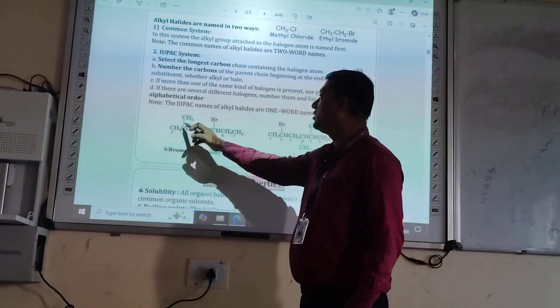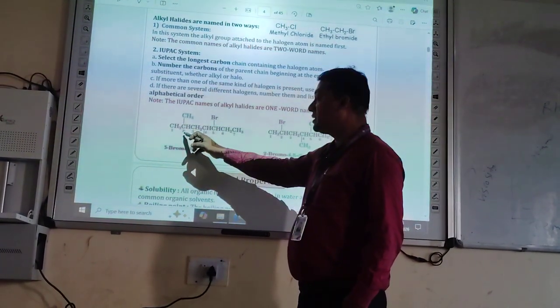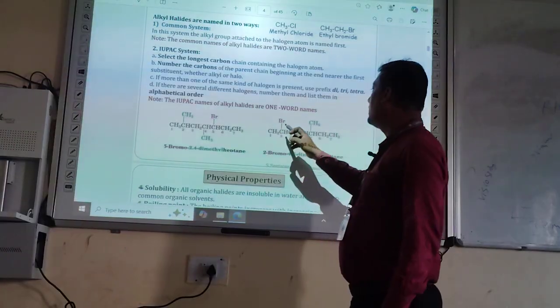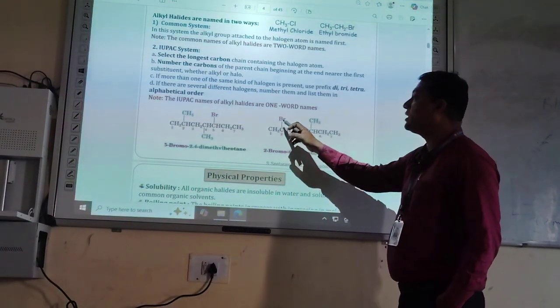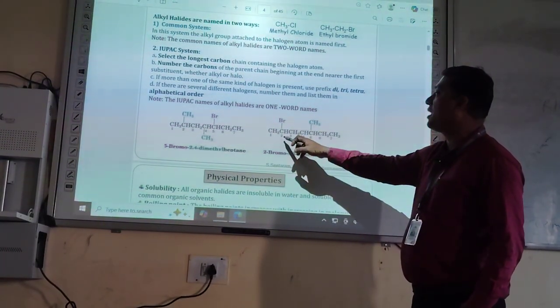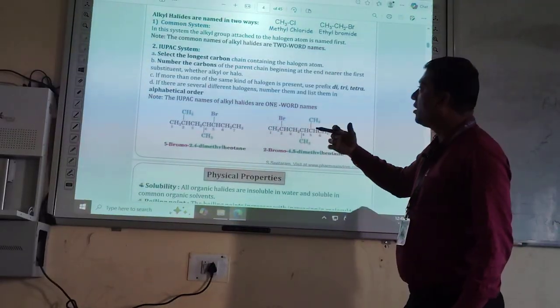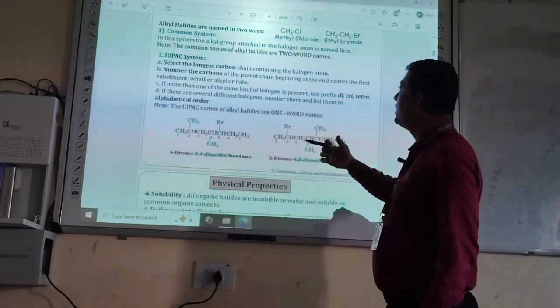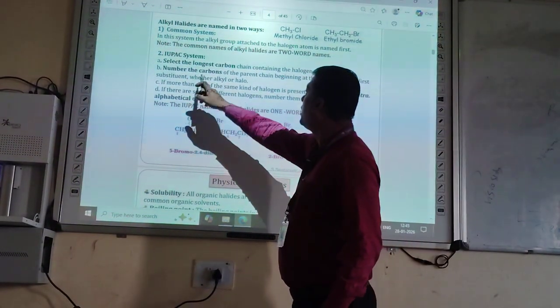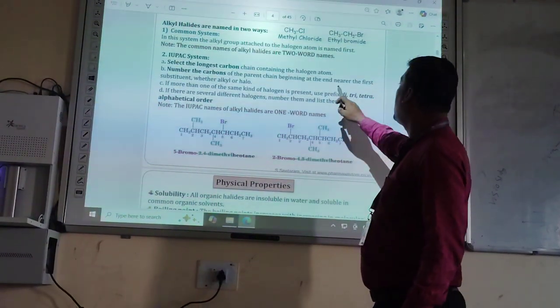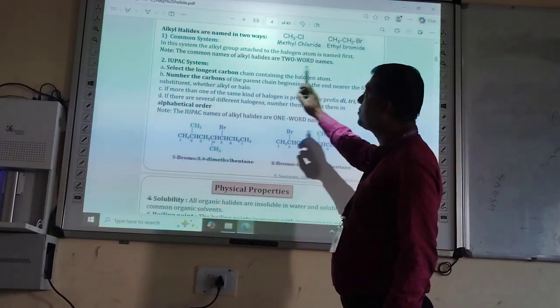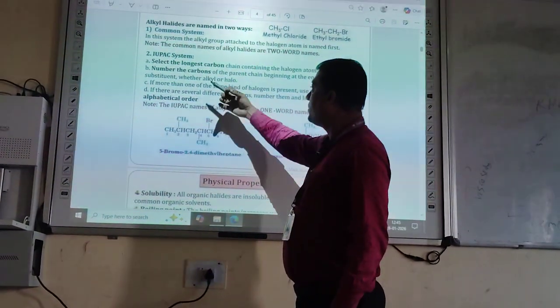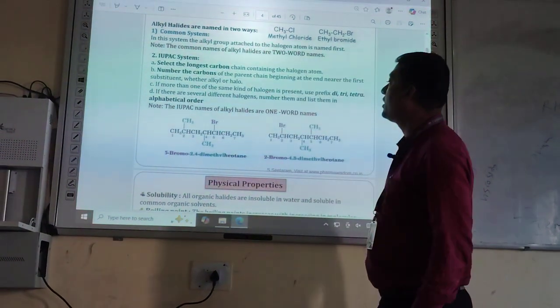Here the alkyl or methyl group is attached, and this is counted as 2. Here the halogen atom is attached and this is also counted as 2. Okay, it is indifferent. The parent chain is numbered beginning at the end nearest the first substituent, whether it is alkyl or halogen.